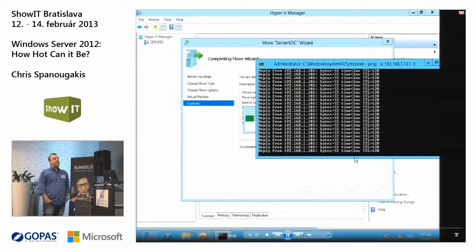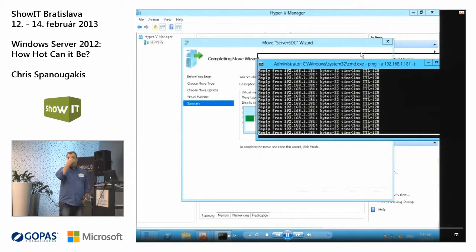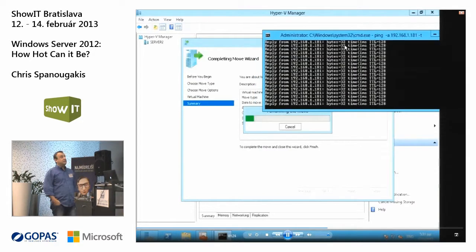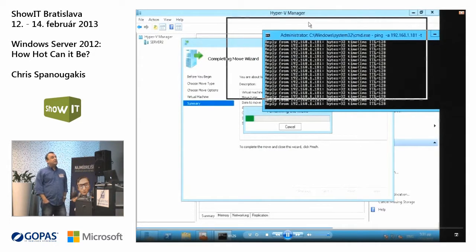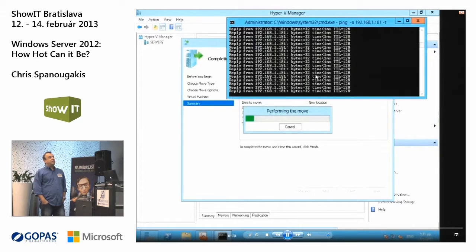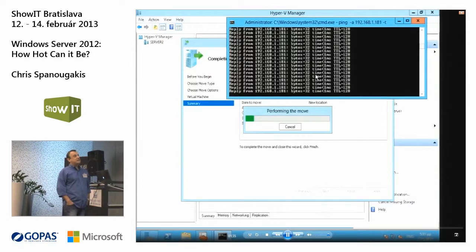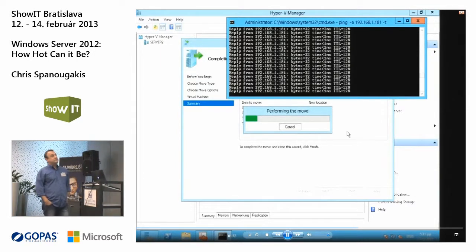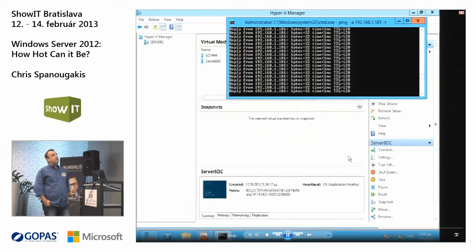Let's see if you have connection problems while the move is done. Okay. Performing the move. I still have network in the virtual machine. Let's see. Okay, the move is done, almost. No timeout. The virtual machine is up and running. Okay.